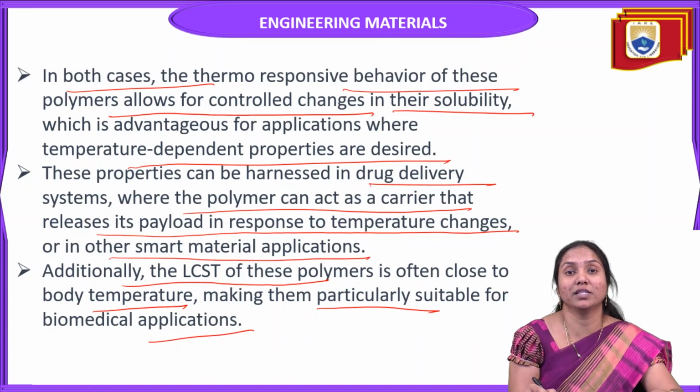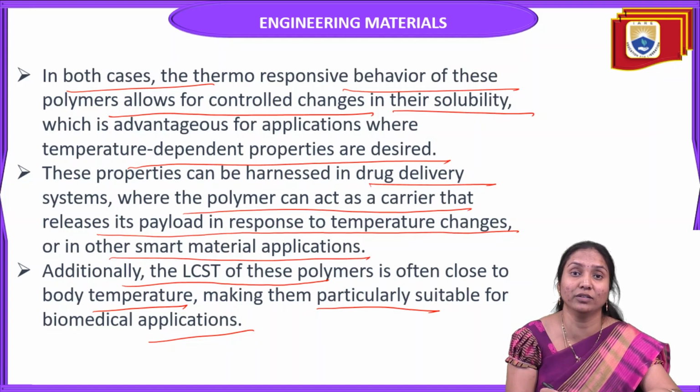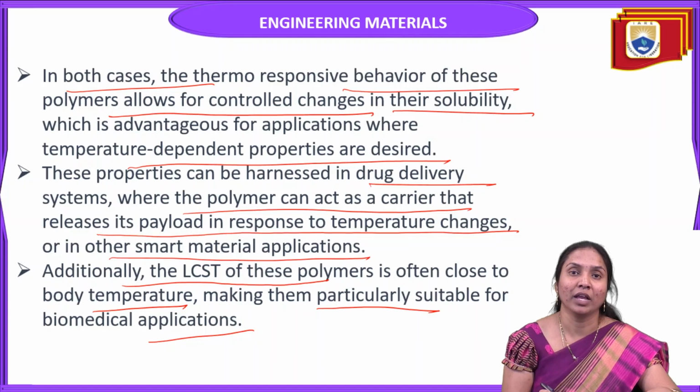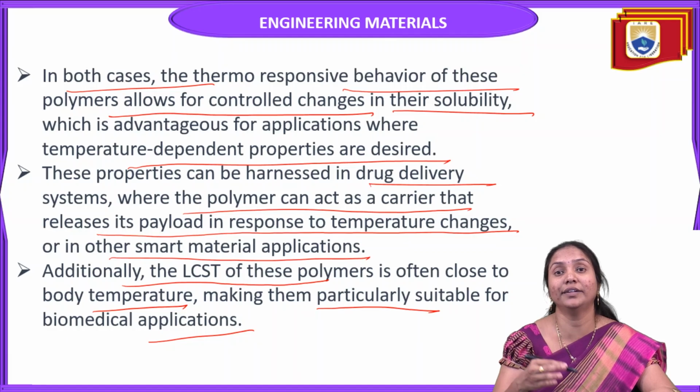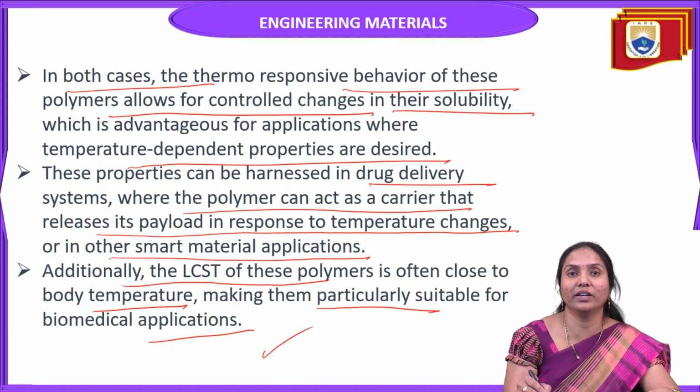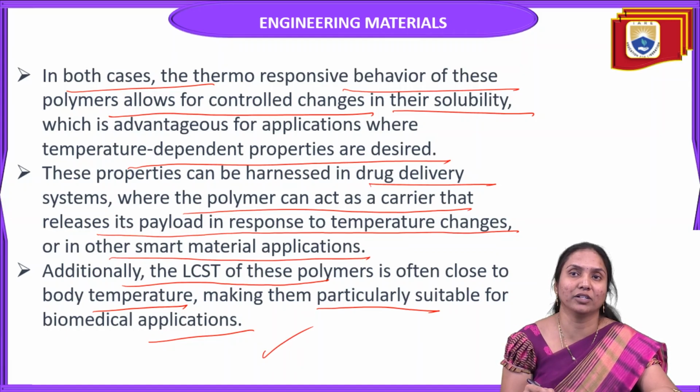So simply we say that thermoresponsive polymers change their properties with respect to temperature. Because of that property, we prefer them in biomedical applications. We synthesize this material for biomedical applications. And the lower critical solution temperature is 32 degrees centigrade. It is related to atmosphere temperature, so easily we can adjust it. That's why it is most preferred in biomedical applications, most suitable for drug delivery systems, for example. So I hope you understood all.